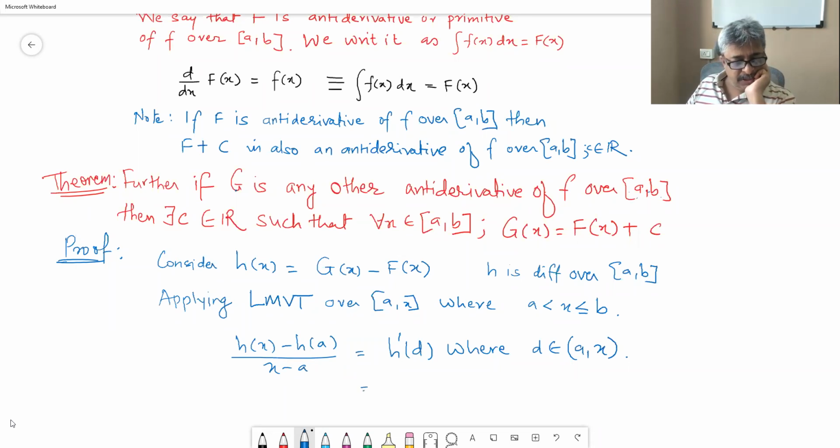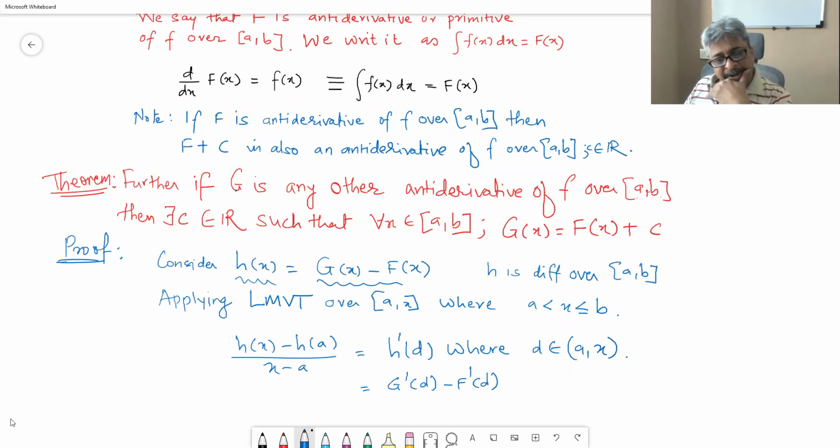However, h dash of d, if we differentiate this, what will we get? H dash of x is equal to g dash of x minus f dash of x. So h dash of d is going to be g dash of d minus f dash of d. But it is said that g and f are antiderivatives of the same function.